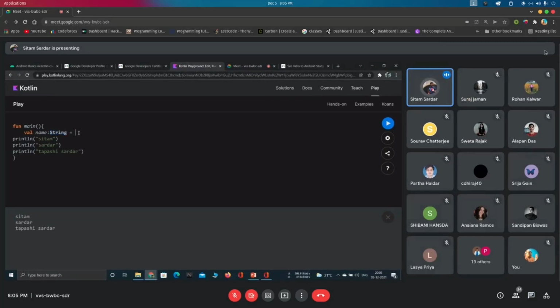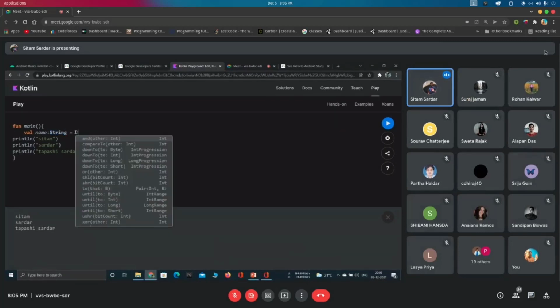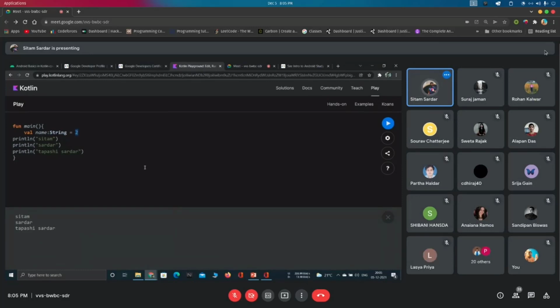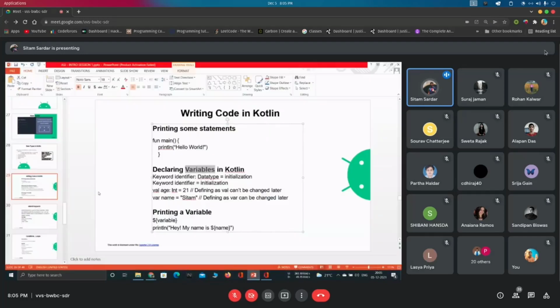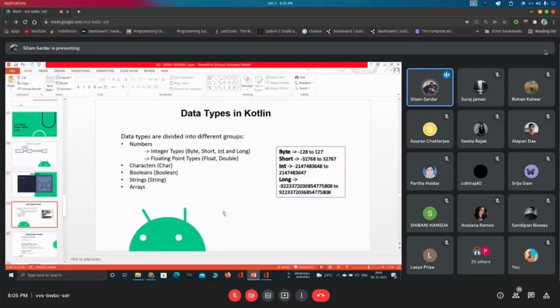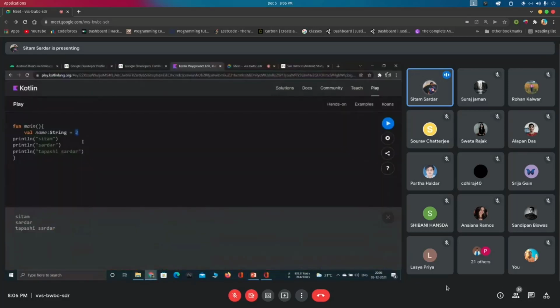So whenever I am passing 2 here, this 2 is a whole number, right? And whenever I was explaining the data types, I told you that whenever you are storing a whole number, it is basically the integer types, that are byte, short, int or long. So whenever I am writing 2 here, it is basically either byte, short, int or long, but not a type of string, right? That is why the compiler will say no, it is not allowed here, because this name is occupied for string only. You can't store a 2 here.